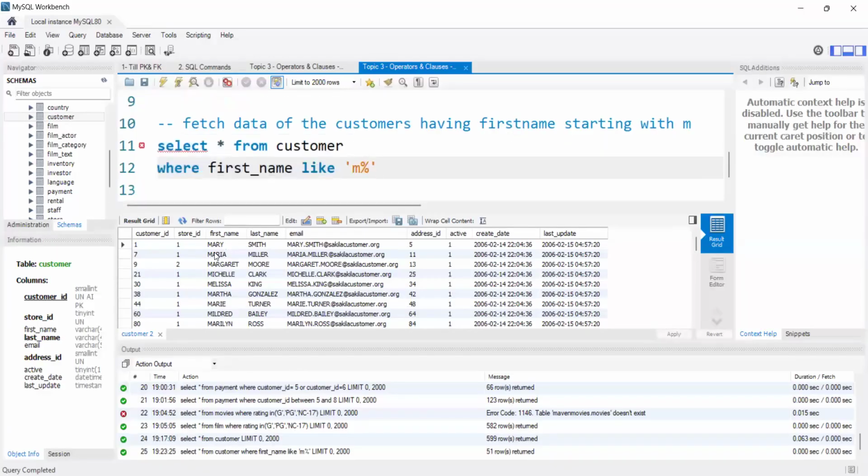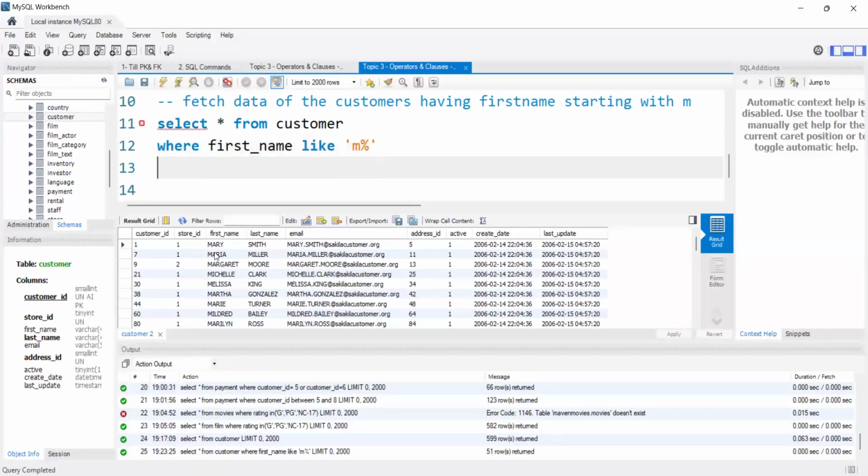Whenever we use percentile, it means it can have any number of characters. Is it clear? Let's solve some more examples, then you can understand very easily. It is very simple.